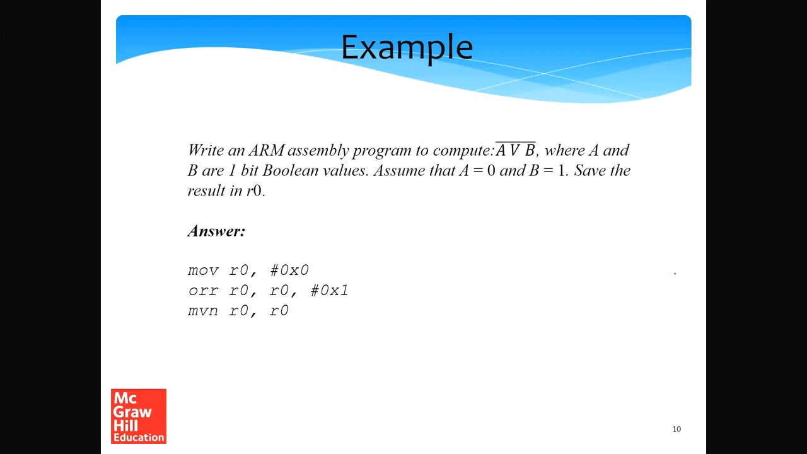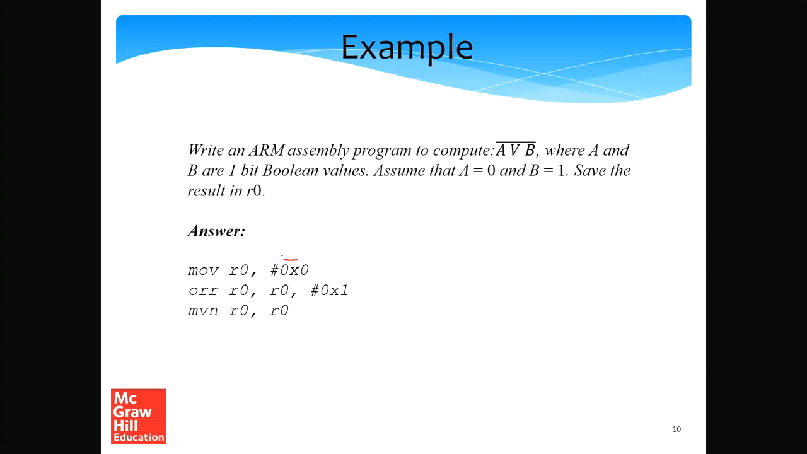So let's again consider an example, this time with Boolean variables. Write an ARM assembly program to compute not of A or B, the entire thing not, where A and B are 1-bit Boolean values. Assume that A is 0 and B is 1. Save the result in R0. ARM accepts hexadecimal numbers as well, so the format is the same. First have a hash to signify an immediate, and then you write 0x to signify that it's in hex.